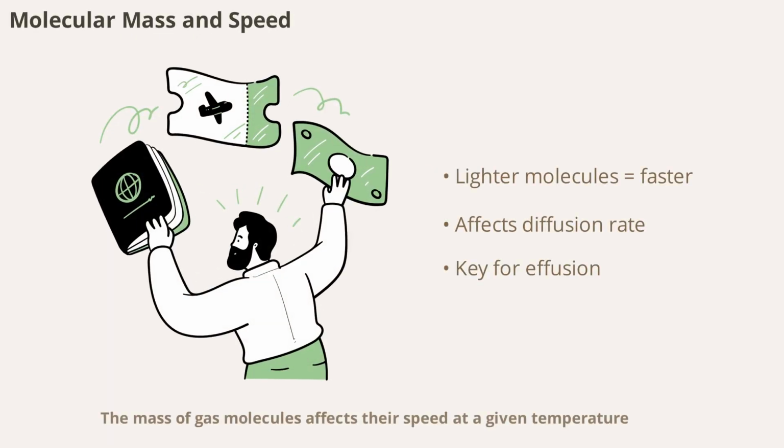The mass of gas molecules affects their speed at a given temperature. Lighter molecules move faster than heavier ones. This explains why hydrogen, the lightest gas, diffuses and effuses more rapidly than heavier gases like oxygen or nitrogen.